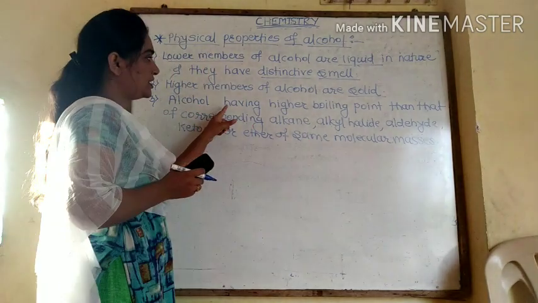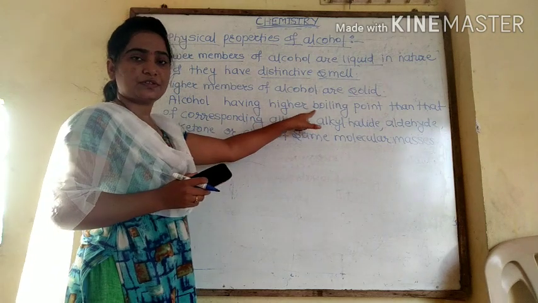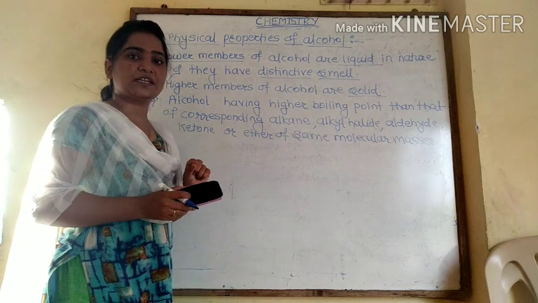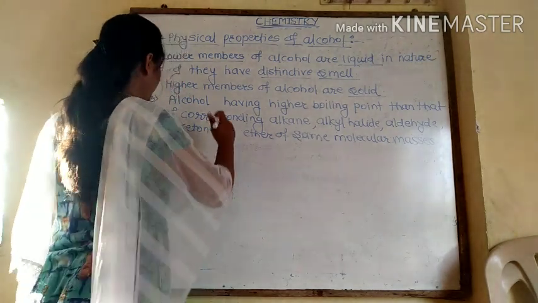The higher boiling point of alcohol is due to what? It is due to the presence of hydrogen bonding.